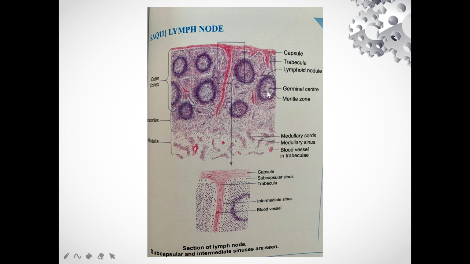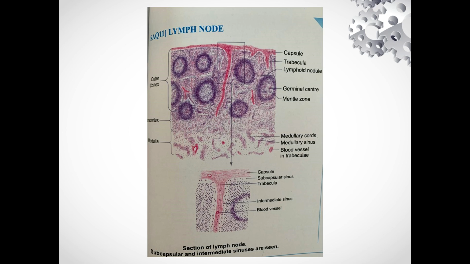These are the nodules. Some of these nodules show a light-stained zone in the center, called the germinal center, which is the site for B lymphocyte proliferation. The outer cortex has antigen presenting cells, the follicular dendritic cells. This is the inner cortex. This is the inner zone of the cortex, also known as the paracortex. It has mainly T lymphocytes, hence the inner cortex is also known as the thymus dependent cortex. No lymphoid nodules are seen in the paracortex.